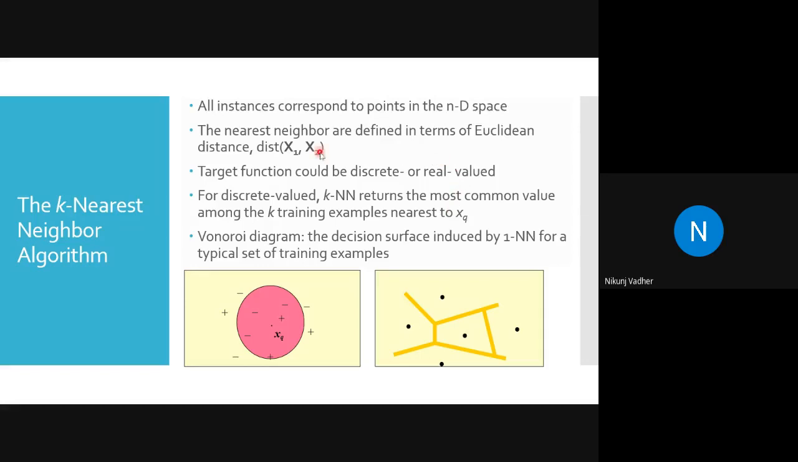So the target function could be discrete or real valued, meaning we have to provide a number. Why? Because Euclidean distance will be calculated using a mathematical formula, and a mathematical formula cannot work with strings. We must use numbers. This is the diagram for KNN.